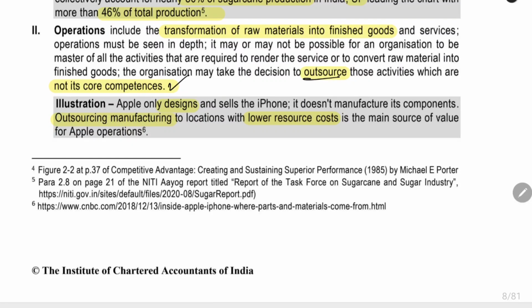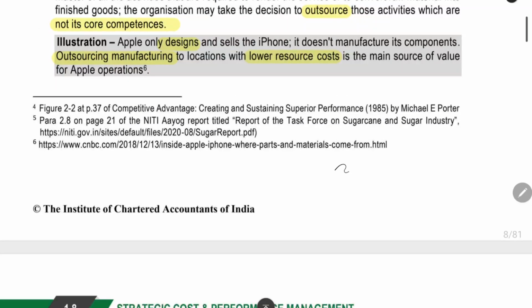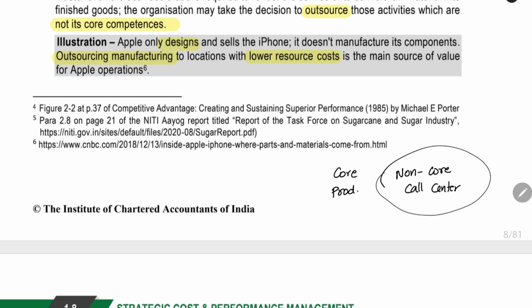If you are doing a business, there will be 2 types of activities in your business. One will be the core activities, another will be the non-core activities. For example, producing will be the core activity, but non-core activity is some kind of call center, customer care. This and all will be non-core activity. This non-core activity, there will be people who are doing it for a cheaper cost outside the business. Now, currently you are doing a non-core activity also, but you can assign the responsibility to another outside third-party firm, and then you can focus only on the core activity. This will help you to create more improvement in the production and reduce the cost of production. Like that, you can focus more on the core activity. You can delegate the non-core activity to a third-party firm.